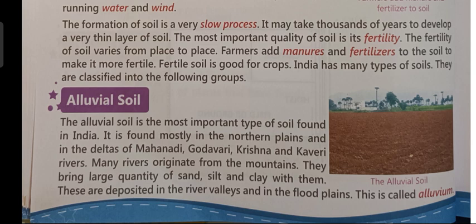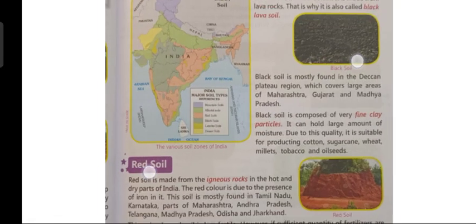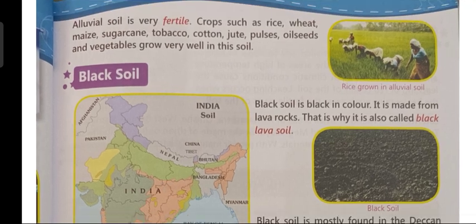Many rivers originate from the mountains. They bring large quantity of sand, silt, and clay with them. These are deposited in the river valleys and in the flood plains. This is called alluvium. Alluvial soil is very fertile. Crops such as rice, wheat, maize, sugarcane, tobacco, cotton, jute, pulses, oilseeds, and vegetables grow very well in this soil.